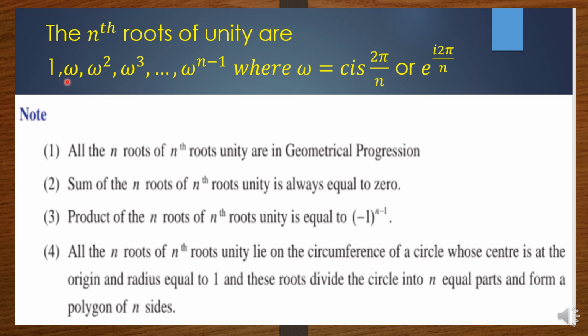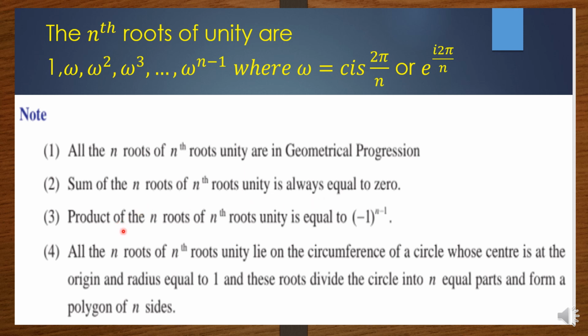If you add all three roots, 1 plus omega plus omega square, its value is 0. Same way for the fourth root of unity, you'll get 4 roots, that is 1, omega, omega square, omega cube. Here also if you add all the 4 values, it will become 0. Generally, the sum of nth roots of unity is always equal to 0.